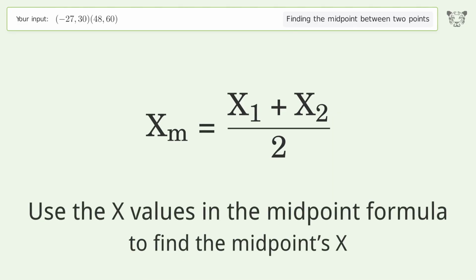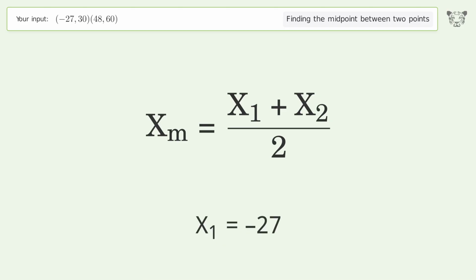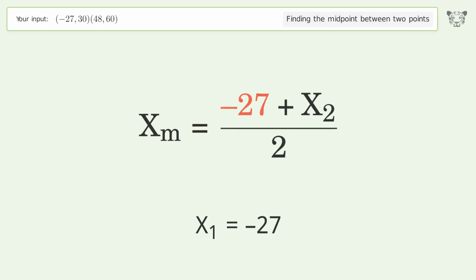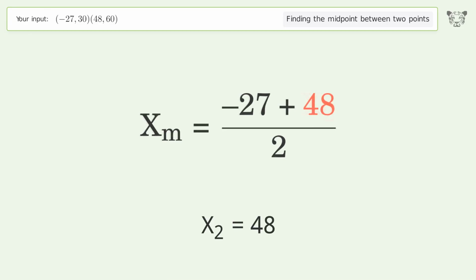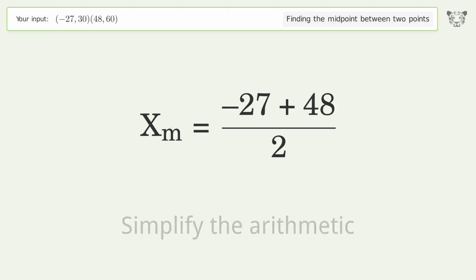Use the x values in the midpoint formula to find the midpoints x. x1 equals -27. x2 equals 48. Simplify the arithmetic.